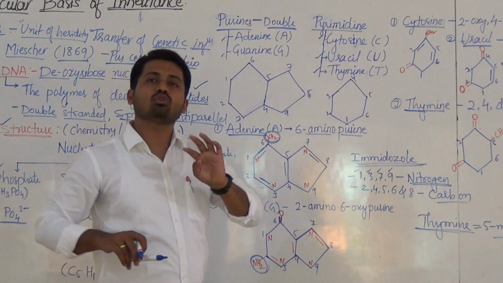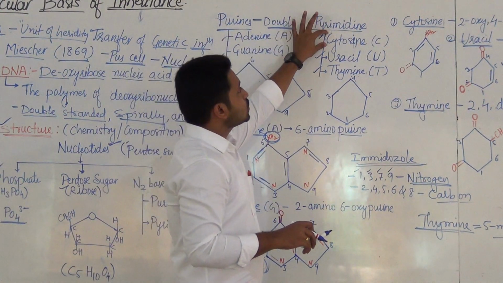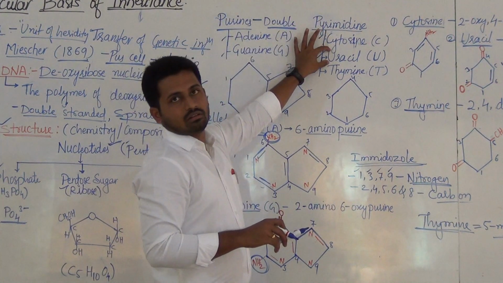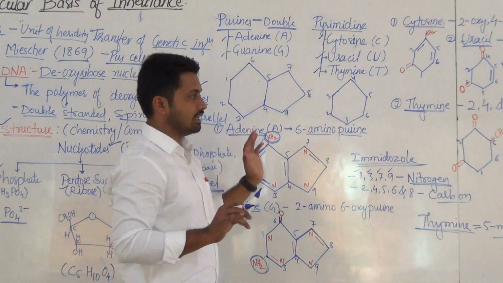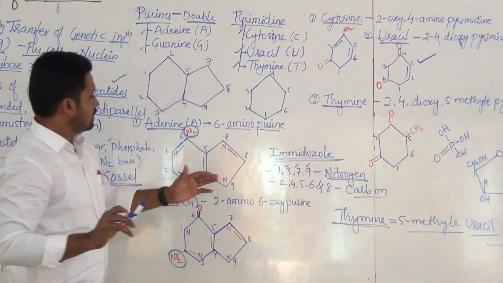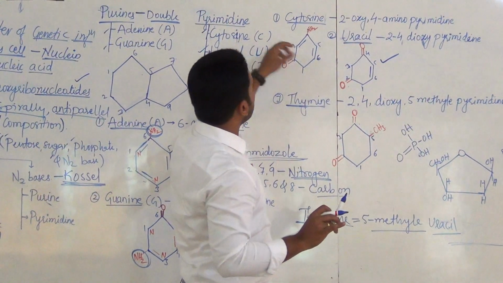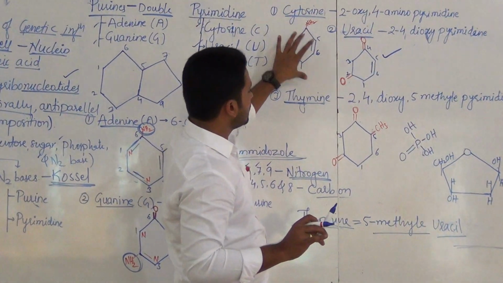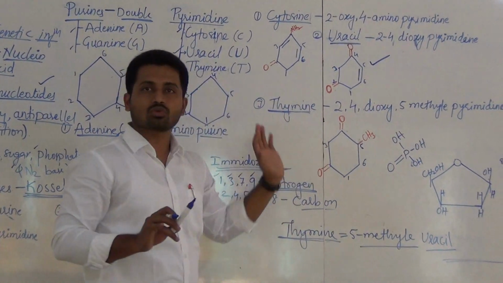And RNA has 4 nitrogen bases: adenine, guanine, cytosine, uracil. Thymine is not in RNA. That is the difference. Now, observing this, we understood the structures of adenine, guanine, cytosine, uracil, and thymine.